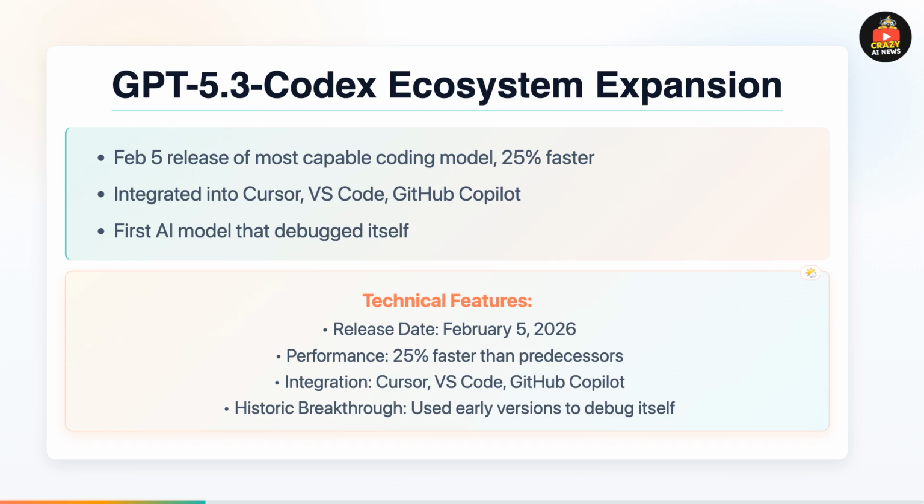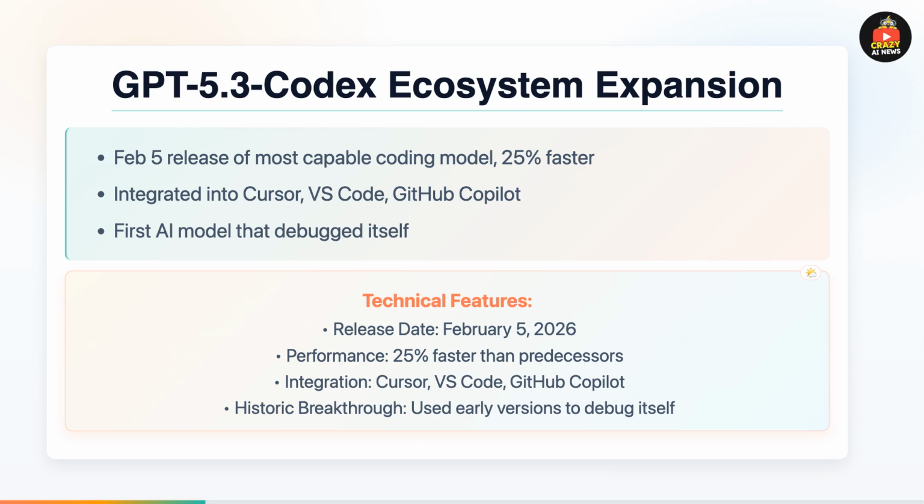OpenAI released GPT 5.3 Codex on February 5th, the most capable agentic coding model to date. It combines GPT 5.2 Codex's coding prowess with GPT 5.2's reasoning capabilities while running 25% faster. What makes this revolutionary? It's natively integrated into the tools developers actually use: Cursor, VS Code, and GitHub Copilot.